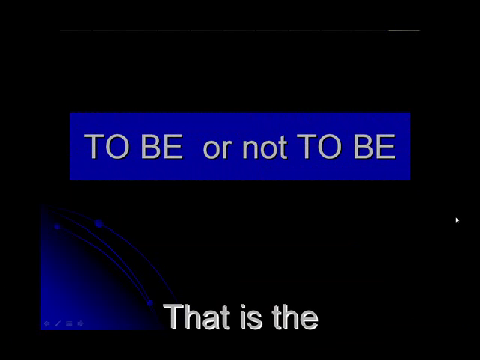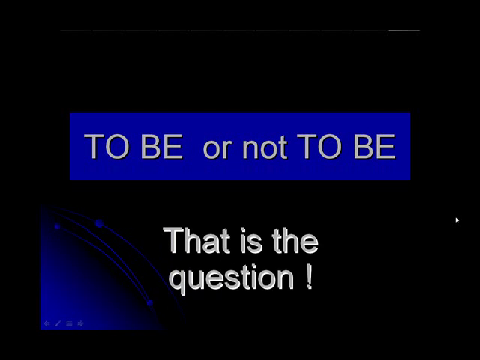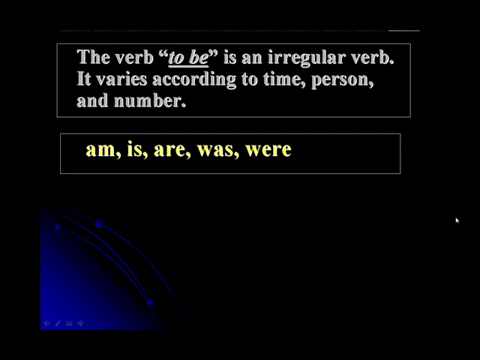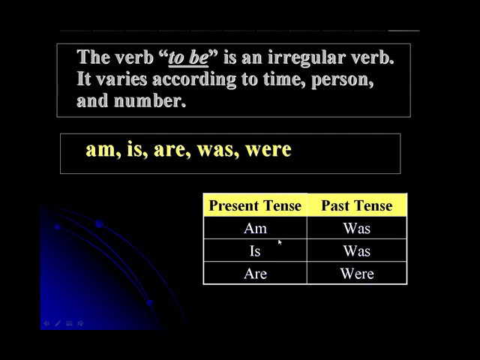Today I'd like to explain a little bit about the verb to be. I guess you're familiar with "to be or not to be, that is the question." The verb to be is an irregular verb and it varies according to time, person and number. These are the 5 verb forms that you need to memorize: am, is, are, was, and were. Am, is, are for the present, and was and were are for the past.